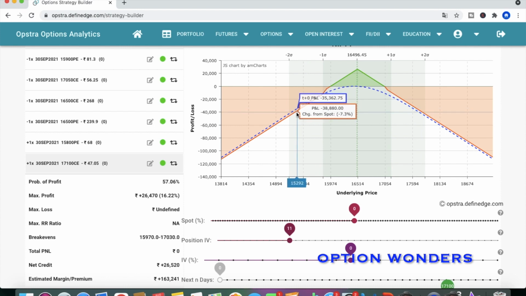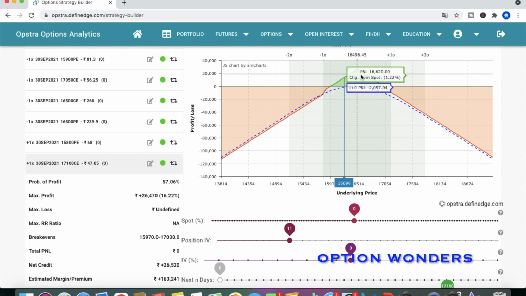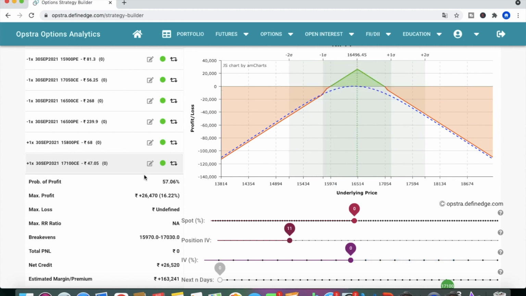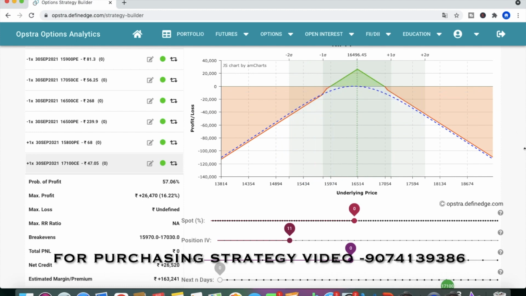So max loss will be how much? Same. 15,800. Okay, so from here, if again market goes to 15,500, it will be almost the same, like 25,000 will be the loss. Okay, so if you are willing to take this risk, you can make one lot each. And if you are willing to take full risk, you can delete this too and you can enter in this strategy. Okay, so hope you like this video.